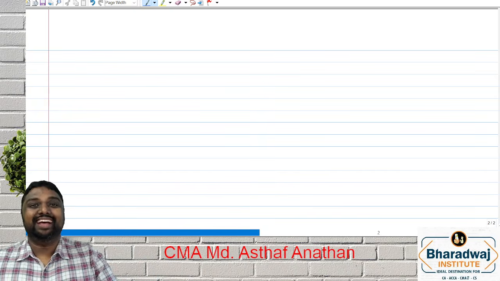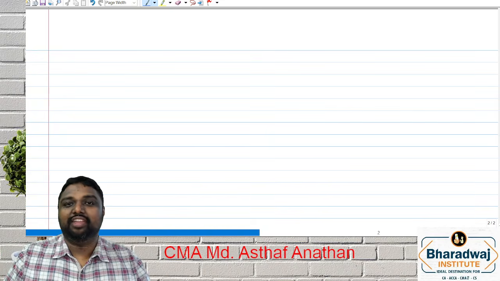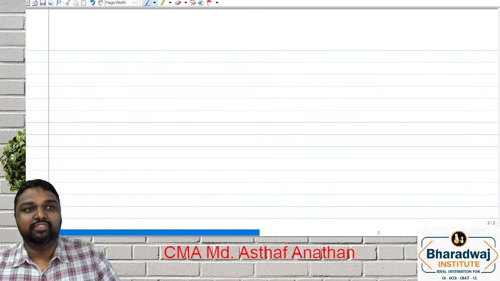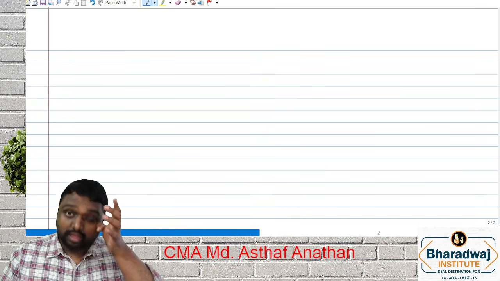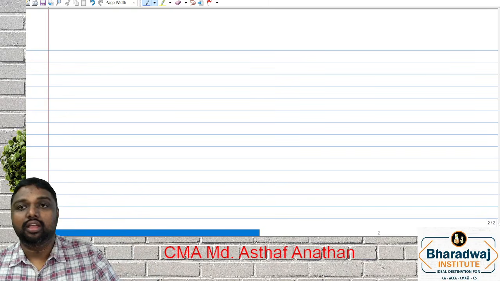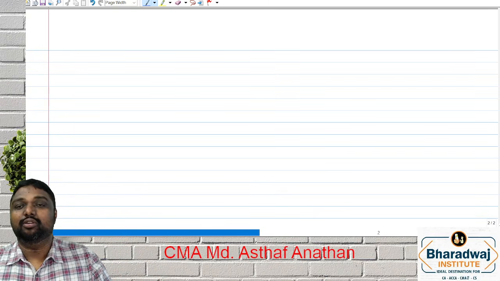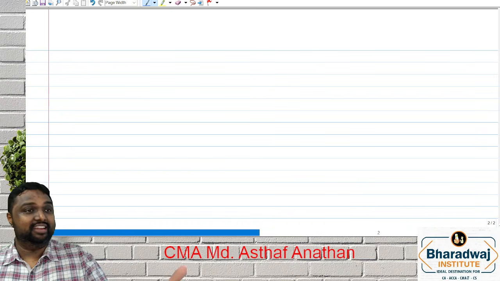In the last session, we discussed CAS 5 and CAS 6. We discussed what is meant by equalized freight, how to compute the freight, and how to maintain books of records for transportation cost, whether you have your own fleet or hired transport.